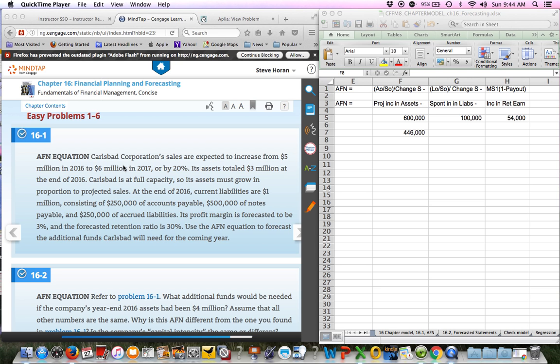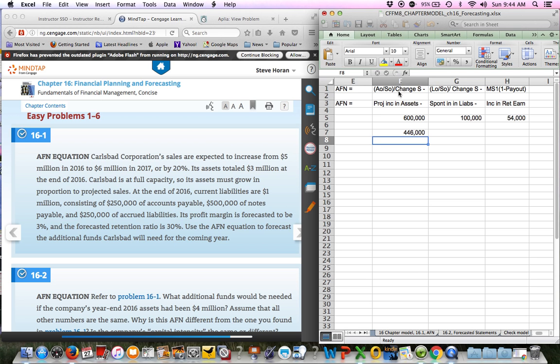So there's three parts to the equation, as I mentioned on page 573. Basically, what is your projected increase in assets? So I've got the equation over here. Projected increase in assets minus spontaneous increase in liabilities minus increase in retained earnings. So basically, if we need to add capacity, adding more property, plant, and equipment items to sustain growth, that would be a cost. We have to finance that somehow.